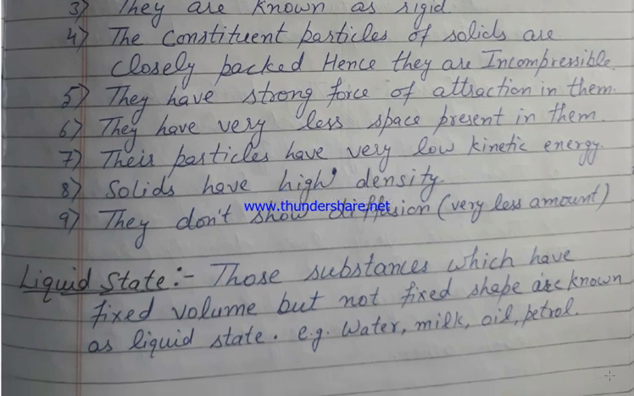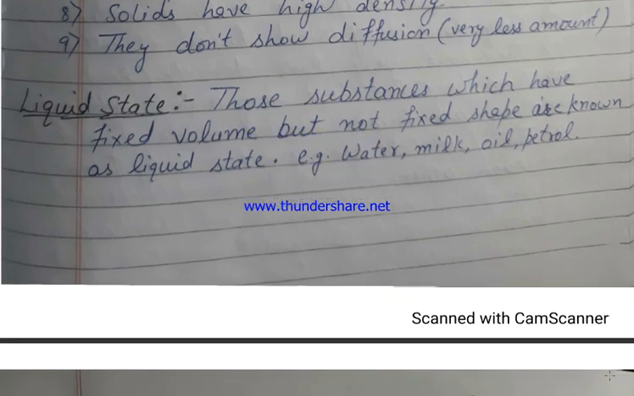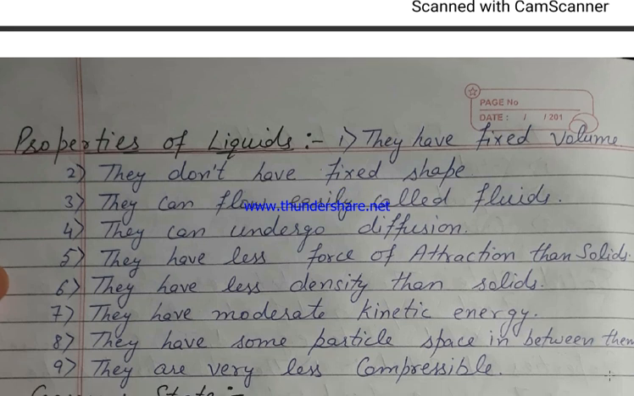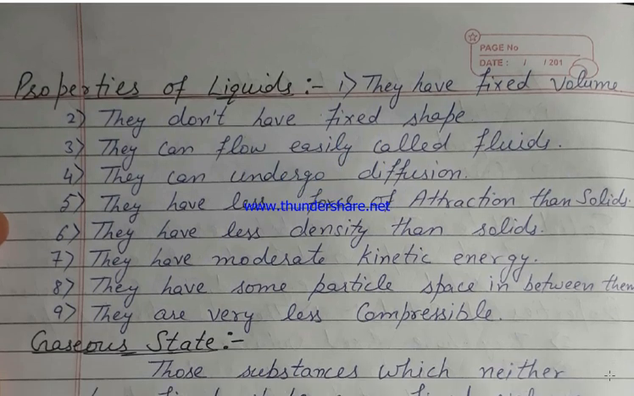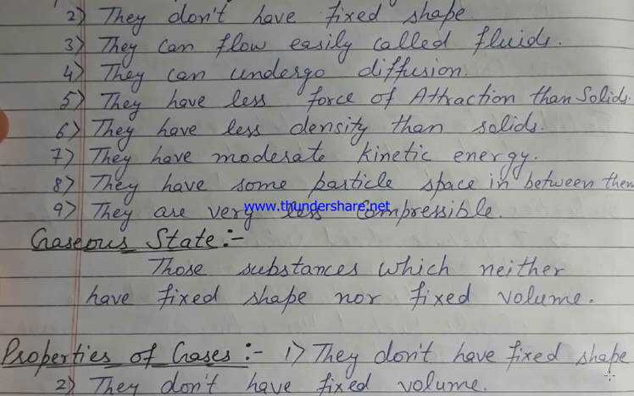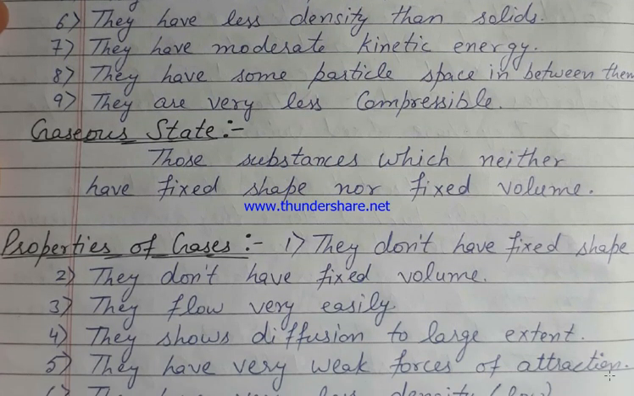Similarly, liquids are those substances which have fixed volume but not fixed shape, known as the liquid state. Properties of liquids: fixed volume, no fixed shape, flow easily, undergo diffusion, less force of attraction and less density than solids, moderate kinetic energy, space between particles, and very less compressible.